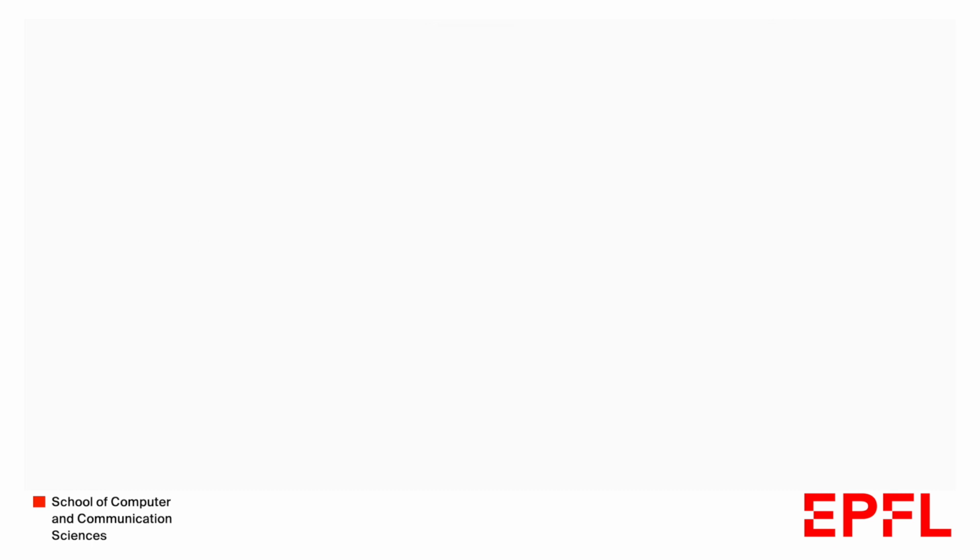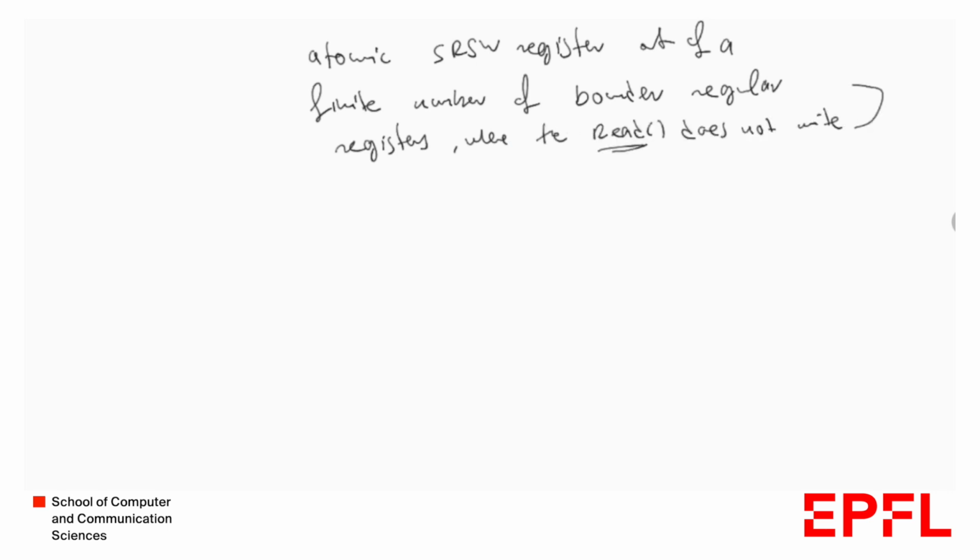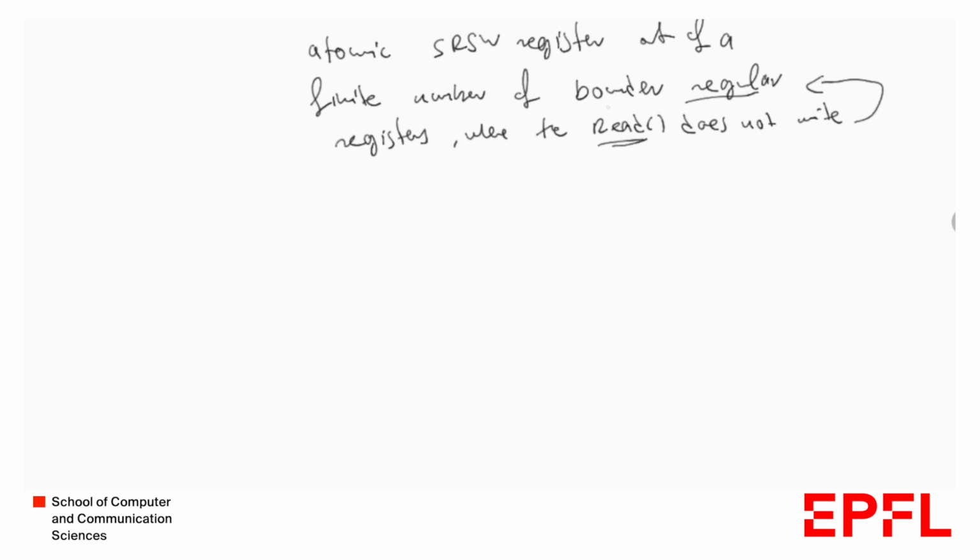We can now go to the meat of this video, which is the impossibility result. Again, just to remind you, the impossibility result states that there is no way you can implement an atomic single reader, single writer register out of a finite number of bounded regular registers where the read operation does not write to those underlying base registers.